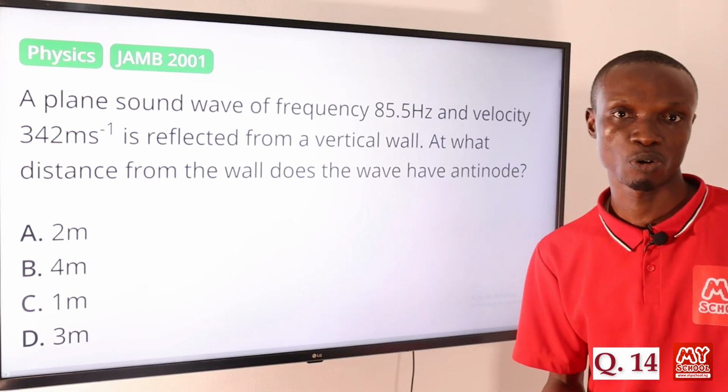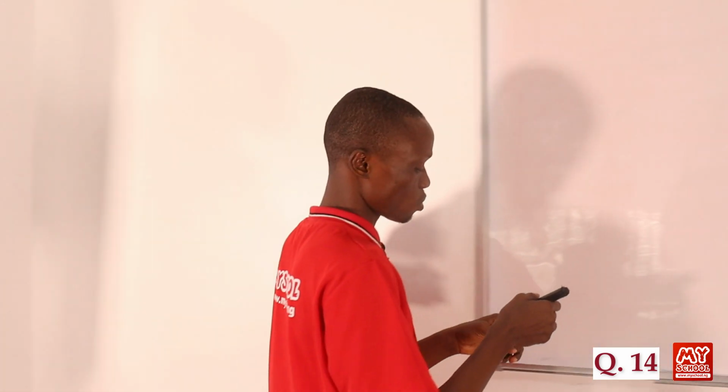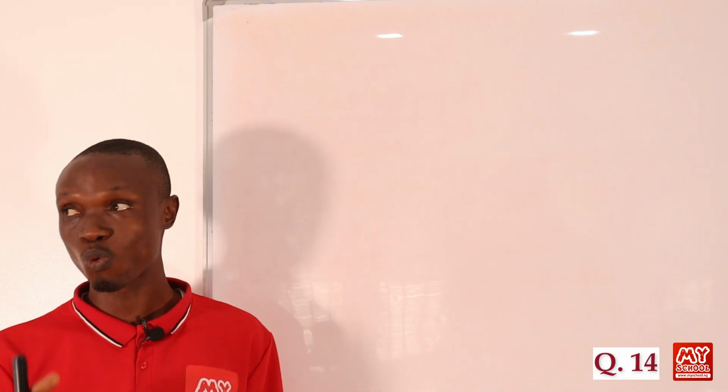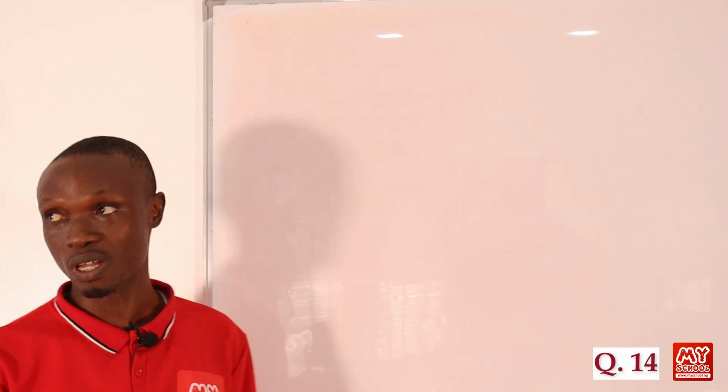So let's move over to the board to solve this question. This is a case of a standing wave that is formed as a result of reflection from a wall, right? In this case, the wall serves as the node, while the antinode will be 1/4 of the wavelength of the wave. So take note of that, okay?